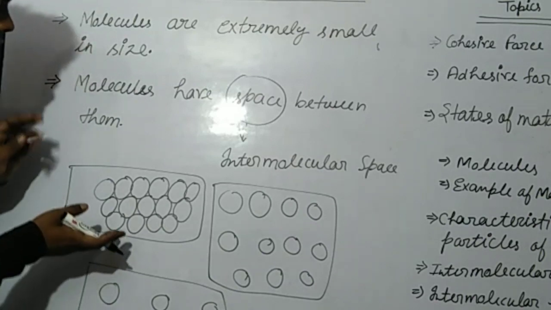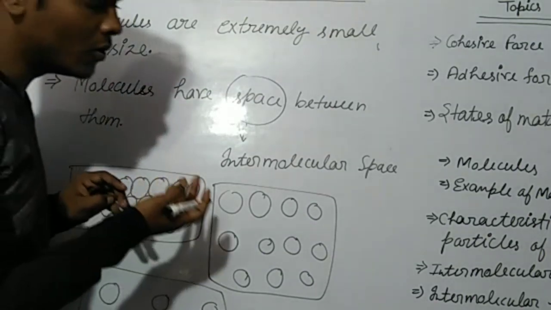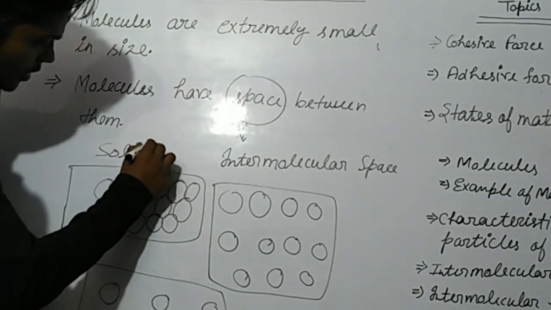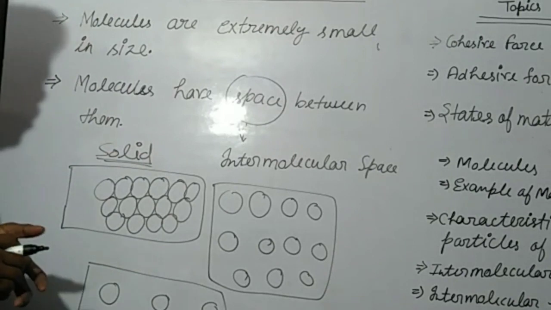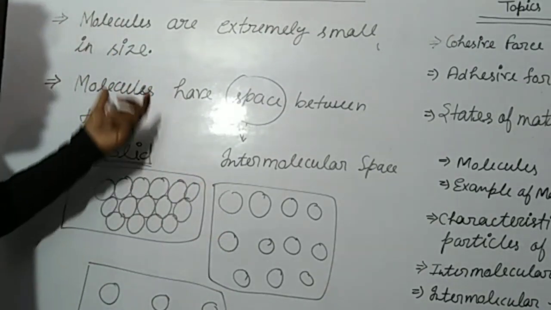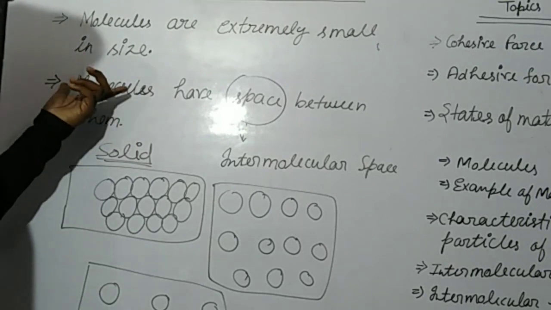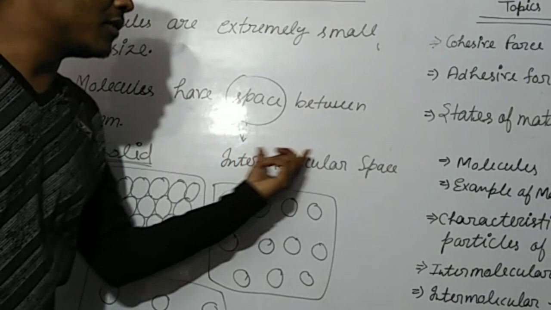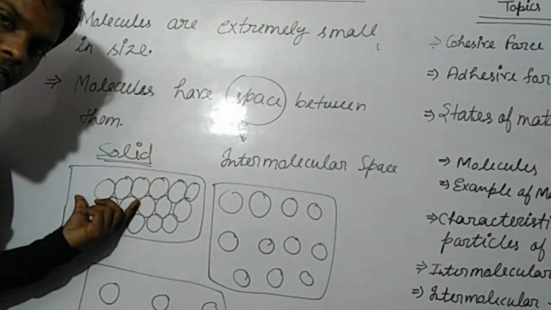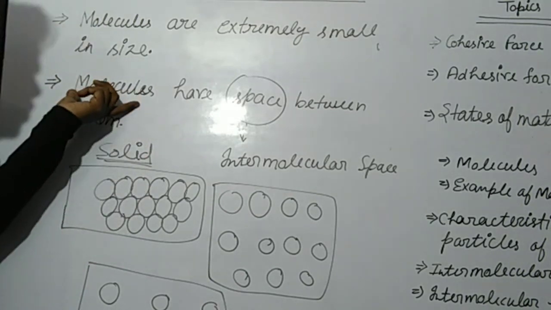See, this one is the molecular structure with intermolecular space of solid. Solid is also a matter, and matter consists of molecules, and molecules have intermolecular space. Once again, solid is a matter made up of molecules.